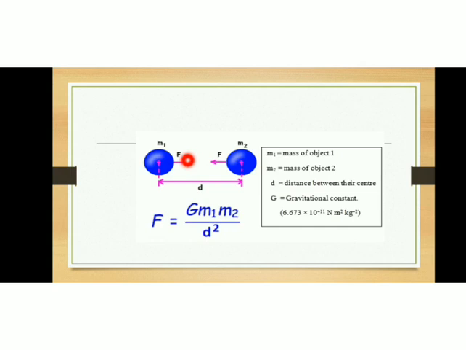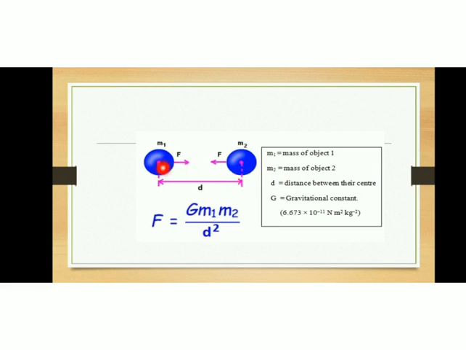Here you can see there are two objects. m1 is the mass of one object, m2 is the mass of another object. d is the distance between the centers of the objects. So while calculating gravitational force, we must be very careful. We must consider the distance between the centers of the objects as shown in the figure.